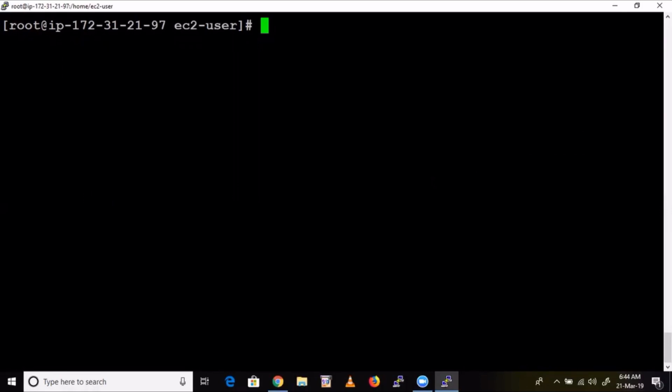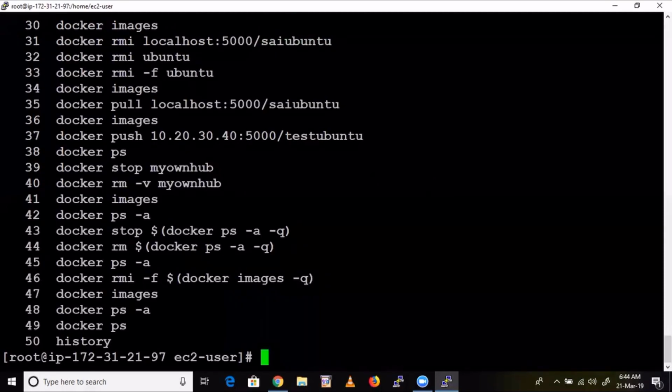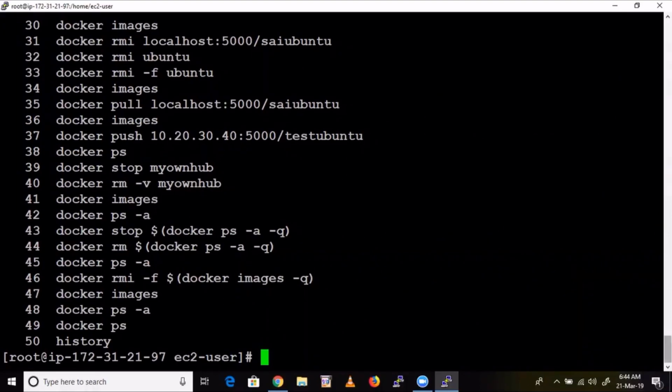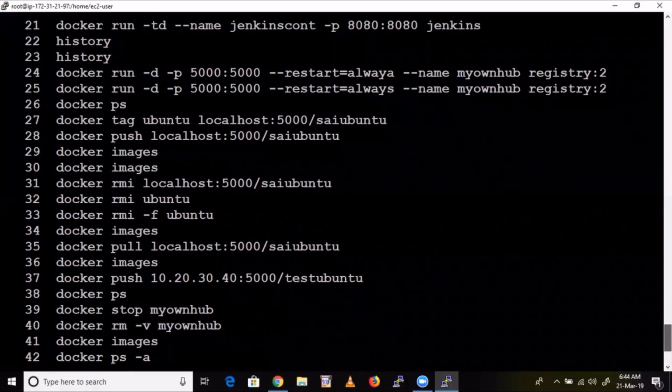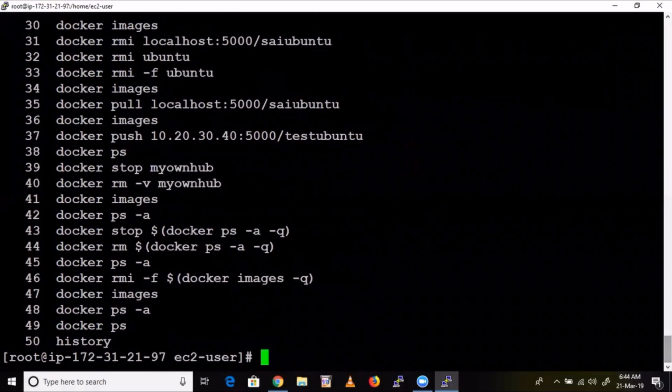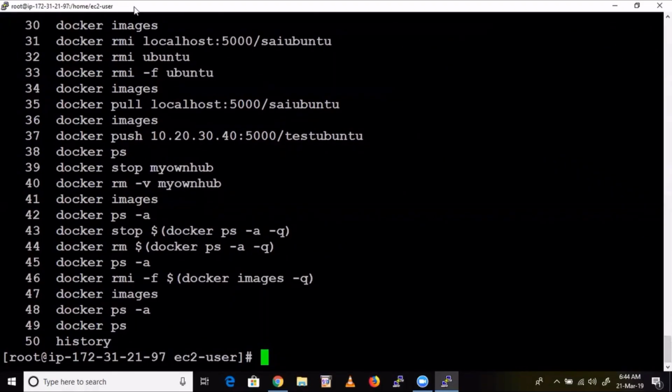Okay, fine. So what we'll do? Okay. This networking part, once we install the Docker service, how will this network work? How will containers communicate with each other? Is there any network?